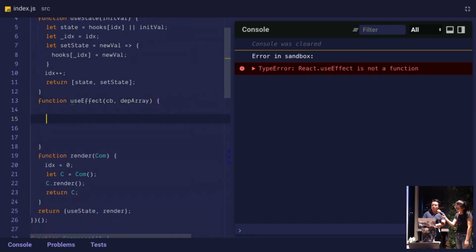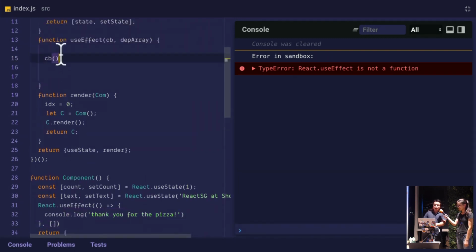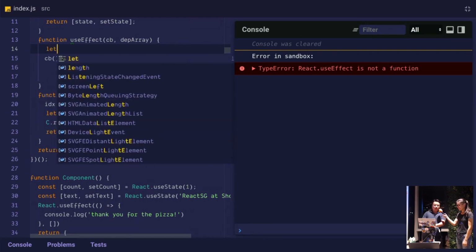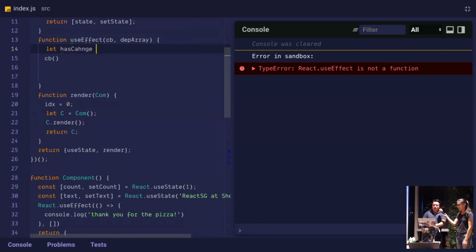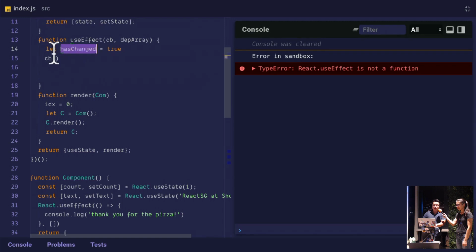And basically, what we want to do is call the callback, right? Every single time we render, by default, we just call the callback of use effect, which executes stuff asynchronously in the hooks world. We also want to detect change in the dependency array. So we'll just assume that the dependency array is always changing. So I'm just going to say by default that hasChanged equals true, for example. And then I'm going to guard that by putting an if in front of the callback. So if the dependency arrays have changed, then you call the callback.